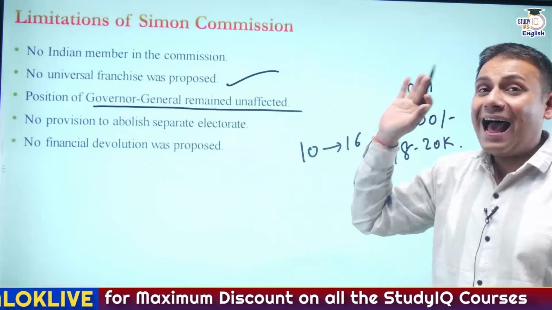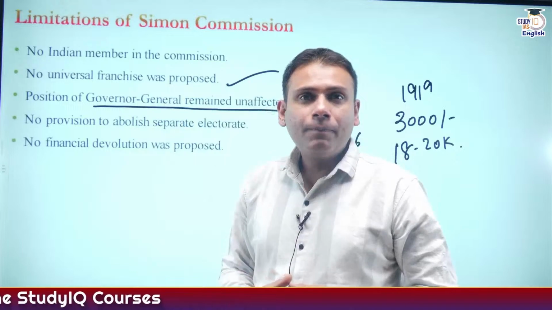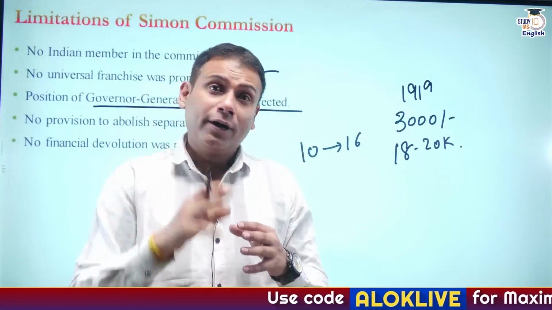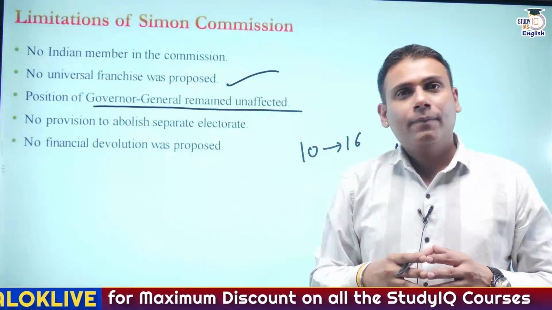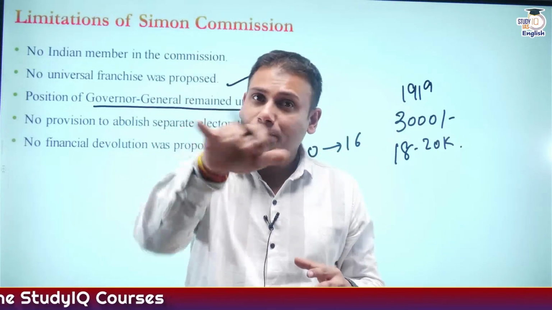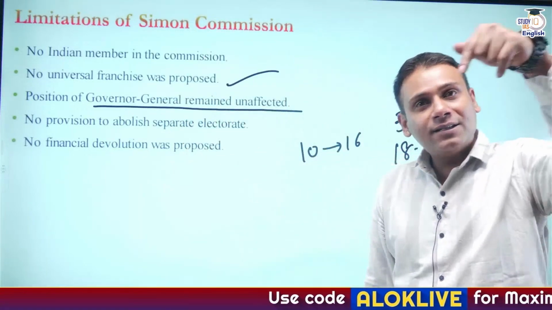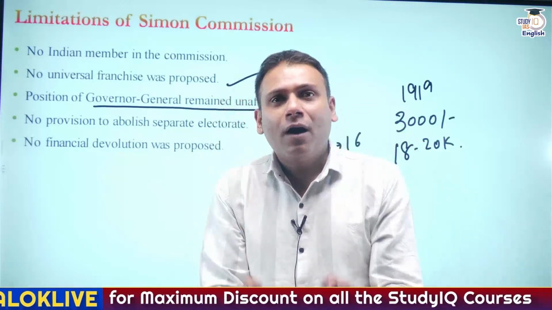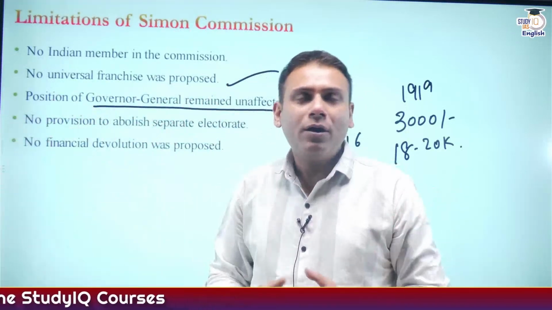Governor General's powers have remained unaffected. It has not been changed. A small example again: as per Indian Councils Act 1892, the budget could be discussed but not voted upon. In fact, the discussion on the budget could be annulled by the Governor General. Same in 1909: the budget could be discussed, supplementary questions could be asked, but there couldn't be voting on the budget. And the discussion could also be annulled by the Governor General and his council. So the powers of the Governor General are actually unaffected. There's hardly any dilution in his powers.